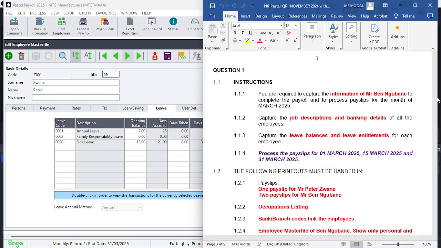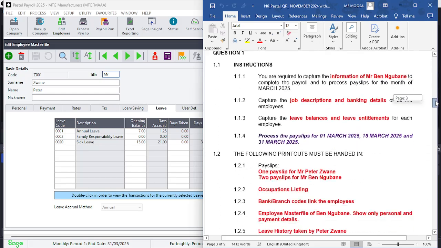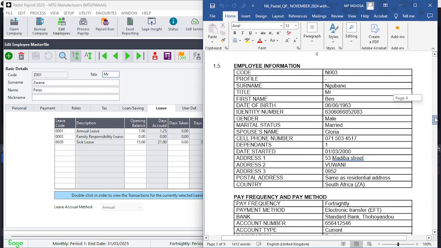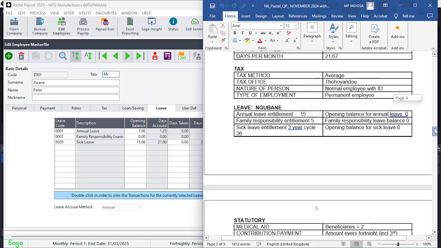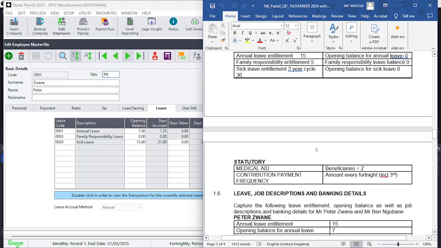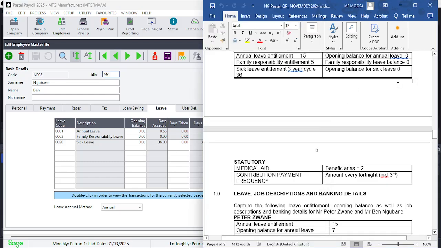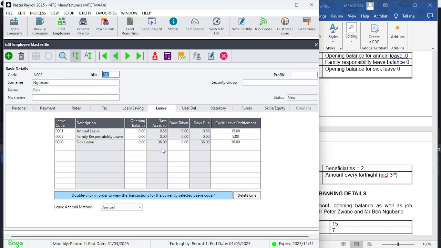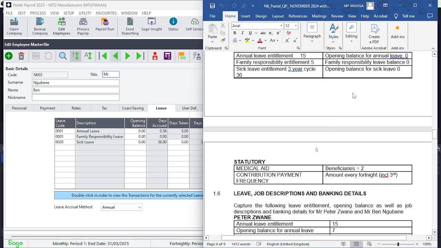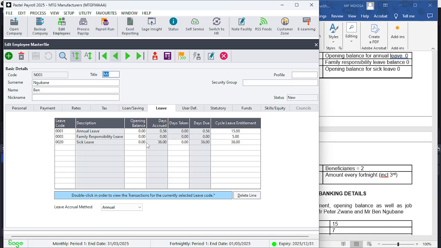So a quick look here, we're going to find Mr. Ngubane, and there's his leave opening balance is 0. Entitlement is 15. So if I look back here, there's Mr. Ngubane, and you're going to find all three are 0, and the entitlements are 15, 5, and 12. Days accrued will be 36, because 12 times 3 is 36 in a 3-year cycle. So there it is, all ready for you.